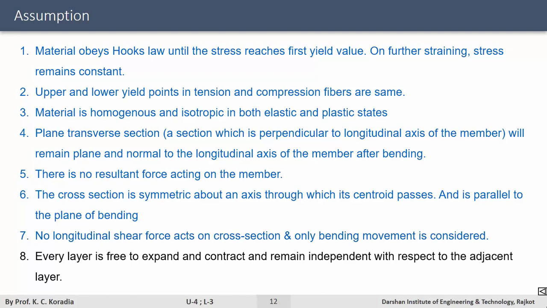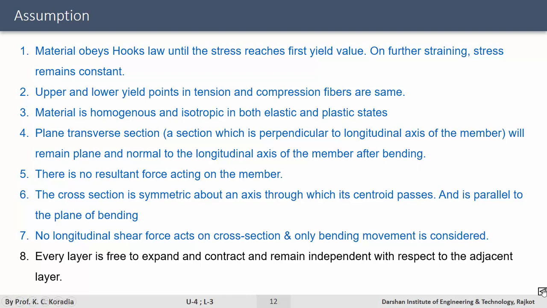Every layer is free to expand and contract and remains independent with respect to adjacent layers. What does it mean? Each fiber along the cross section has the freedom to independently expand and contract. There is no friction between the layers.